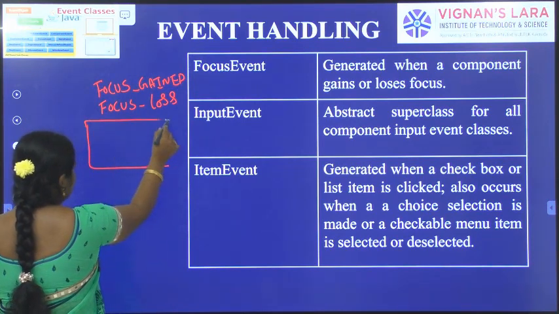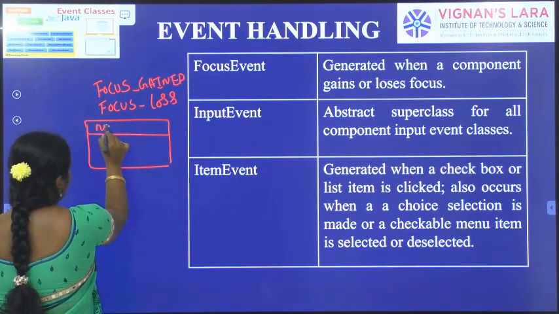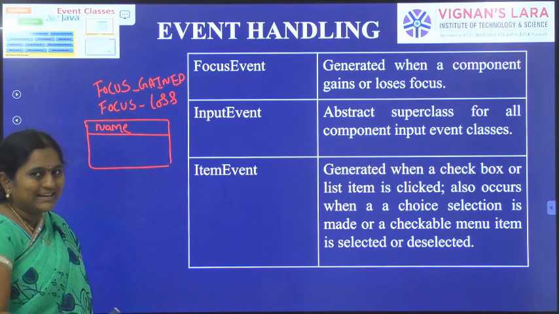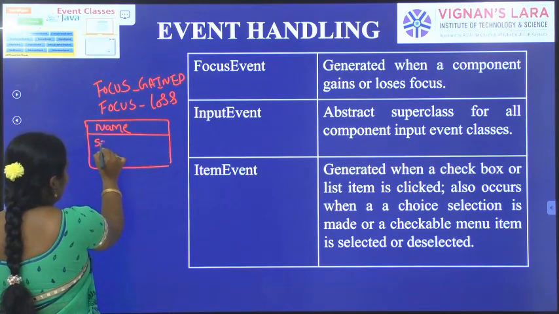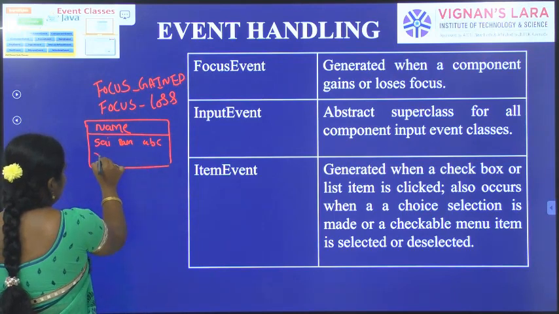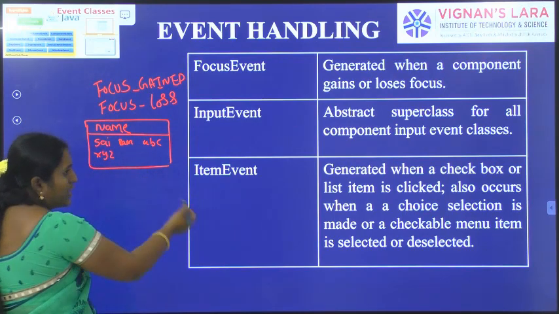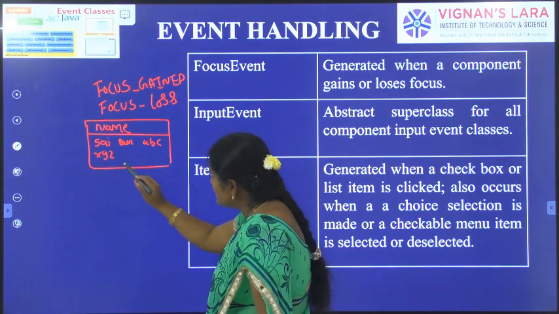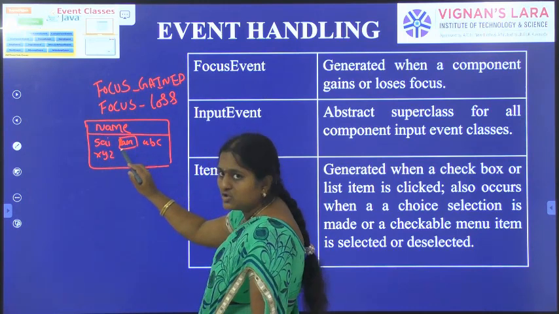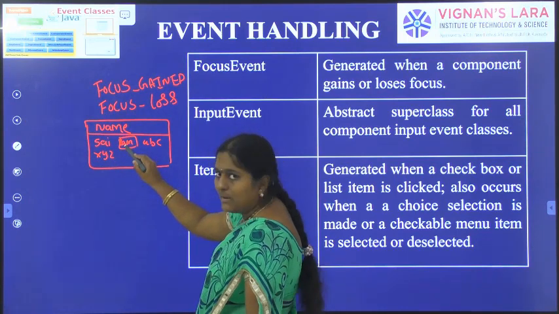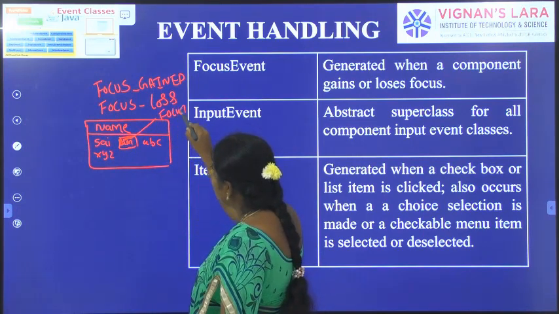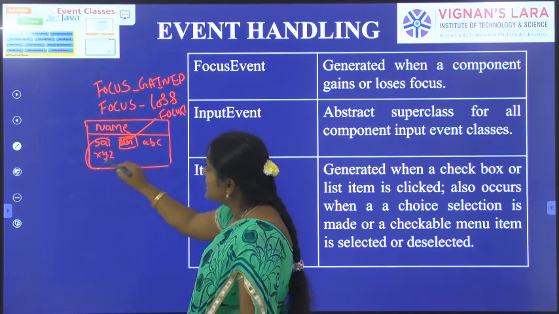Suppose we want to choose a name. So the user may choose a name in the list. In the list, a number of names are available: Sai, Ram, ABC, XYZ, and so on. Suppose here I want to choose Ram. So when I click Ram and double click Ram, this item is focus gained. The remaining three items are focus lost.